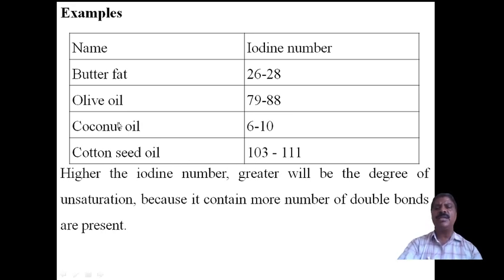Coconut oil contains only 6 to 10, meaning fewer double bonds, so less iodine is required to make it saturated. Therefore, the higher the iodine number, the greater the degree of unsaturation, because more double bonds are present.